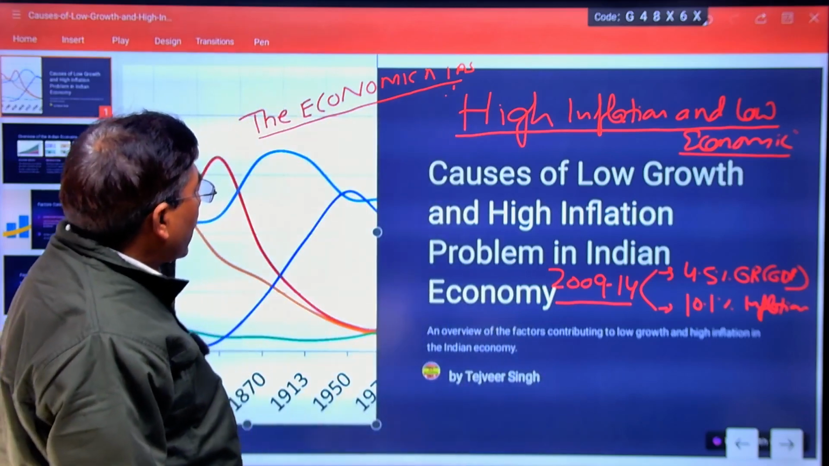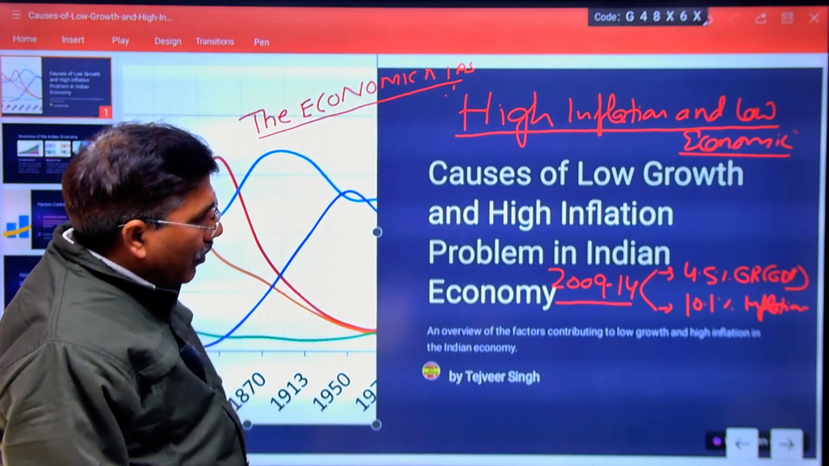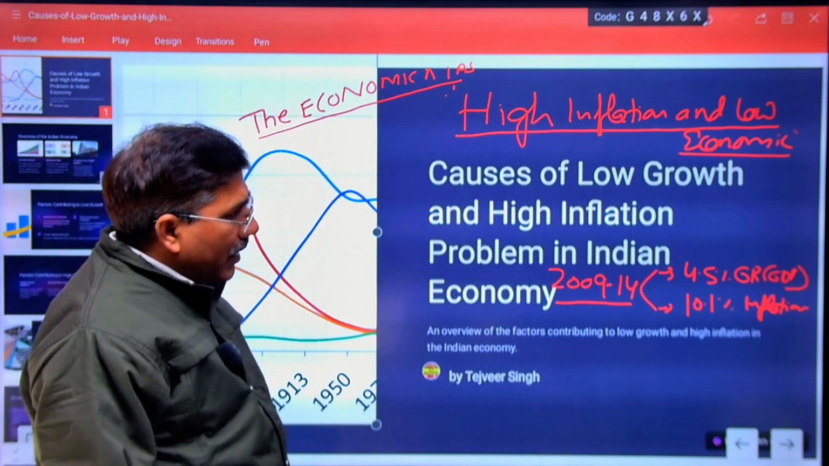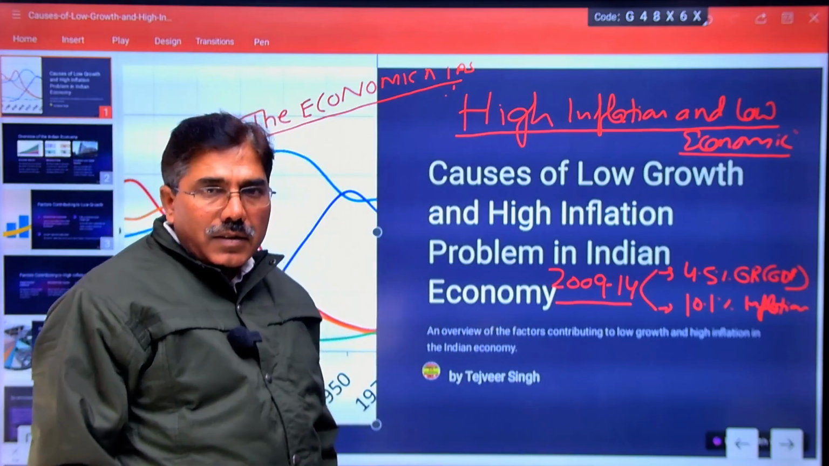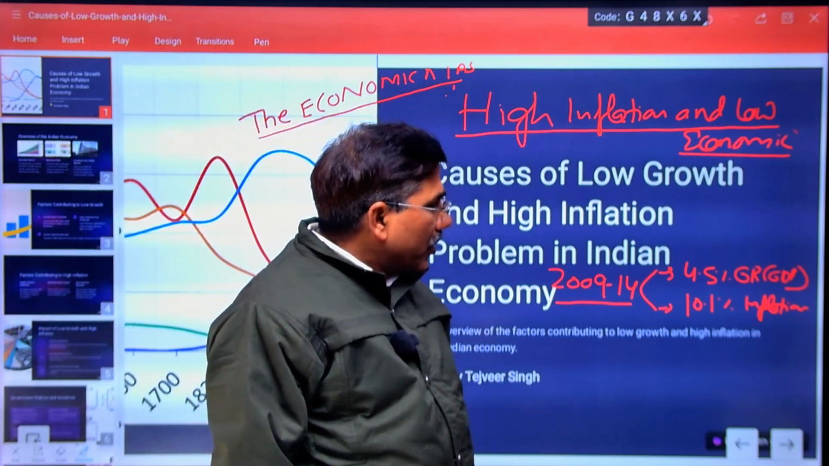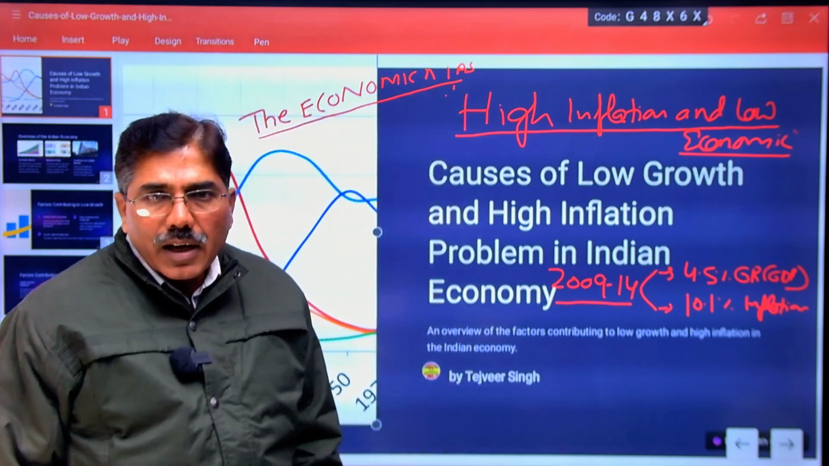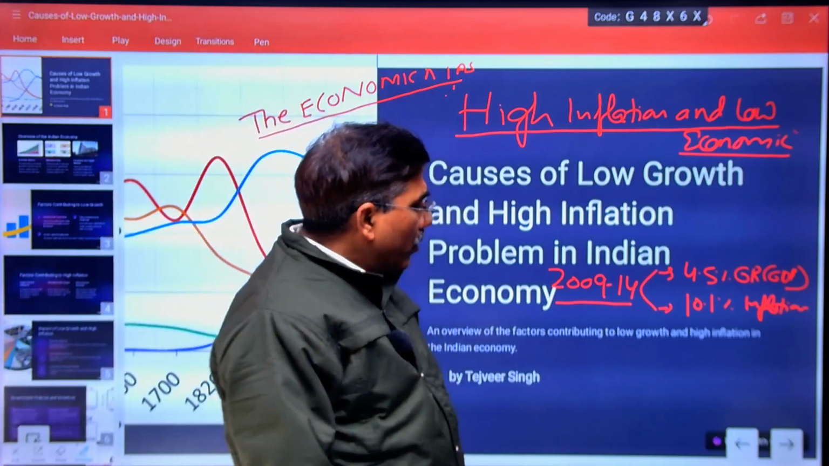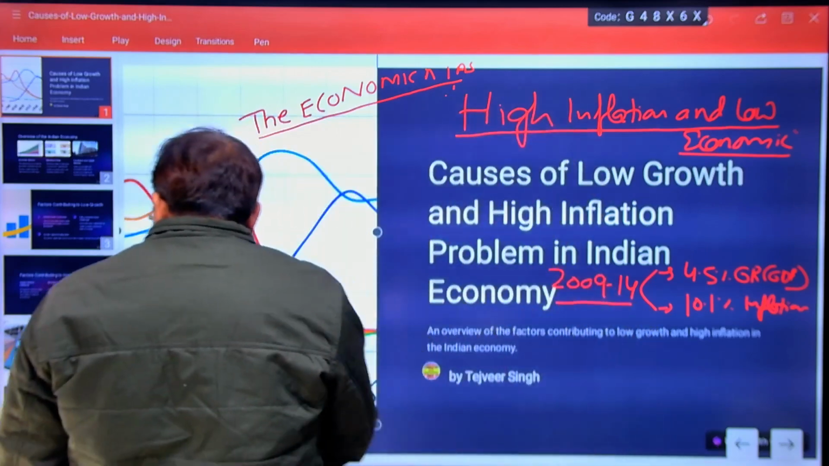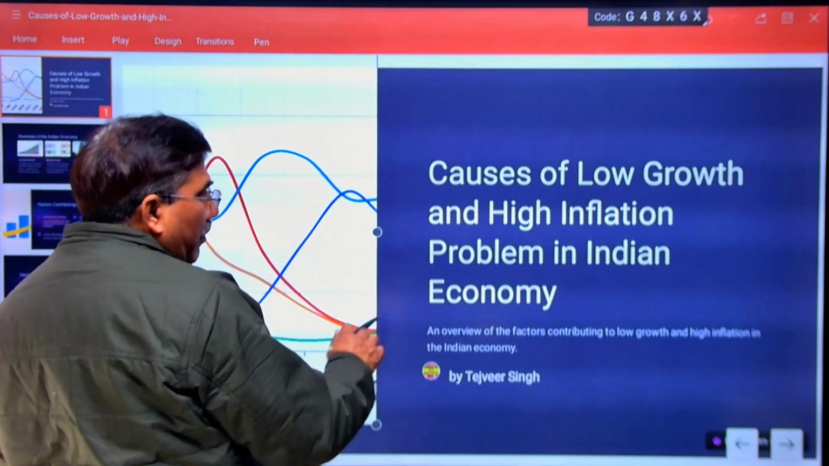Students who are from a non-economic background especially get confused by this. Today I will explain this with the help of first the technical factors which are responsible, and then the long-term factors which are sustaining the Indian economy under the problem of low growth and high inflation. First, coming to the technical issues: why did these kinds of problems occur during this time period?